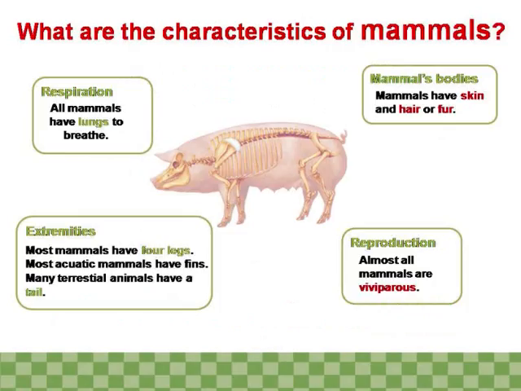What are the characteristics of mammals? Respiration. All mammals have lungs to breathe. Mammals' bodies. Mammals have skin and hair or fur. Extremities. Most mammals have 4 legs. Most aquatic mammals have fins. Many terrestrial animals have a tail. Reproduction. Almost all mammals are viviparous.